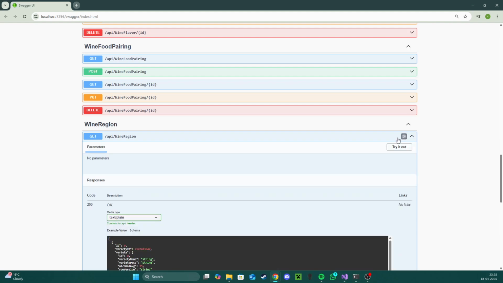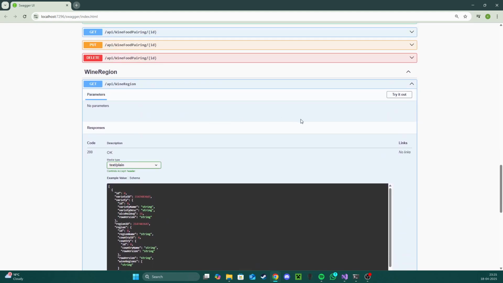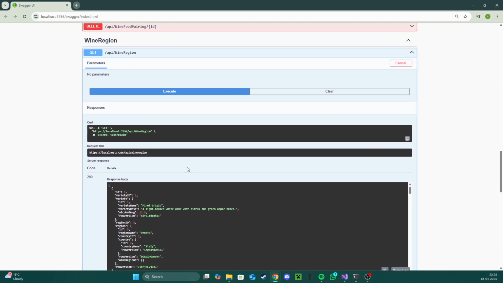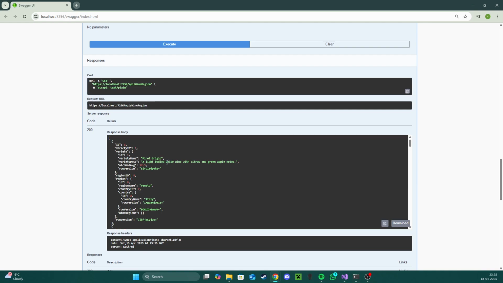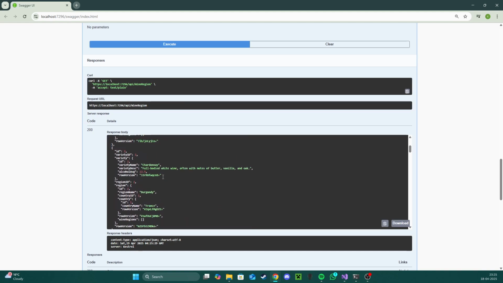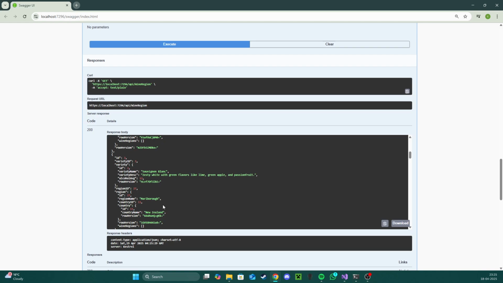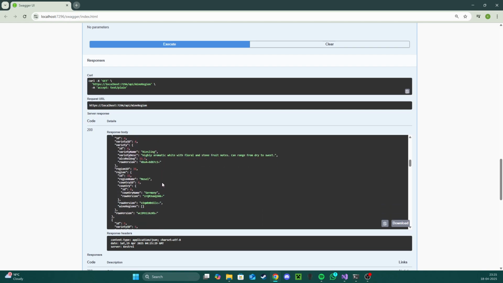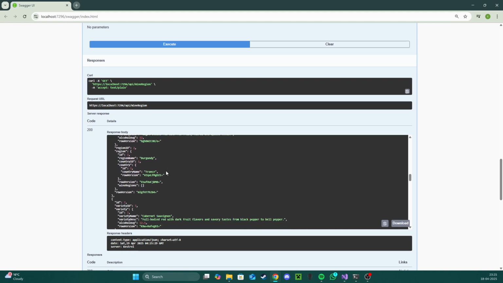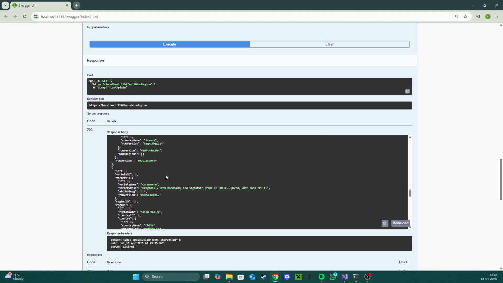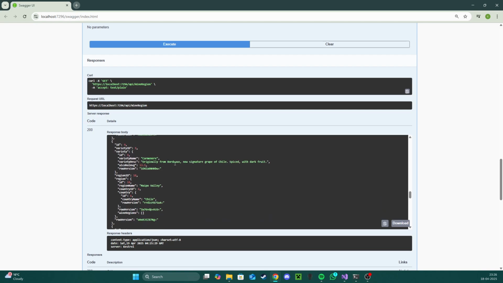And finally, the wine region. I can try it out, and I can see, for example, the Pinot Grigio comes from Italy, and from Veneto, the Veneto region specifically. Chardonnay from Burgundy. The Sauvignon Blanc from Marlborough in New Zealand, and so on. For example, I want to see my Chilean wine over here, so I can show you that it's Chilean right here, the Carmenere. So we have the Maipo Valley, the Valle del Maipo, and we see that it's a Chilean wine.